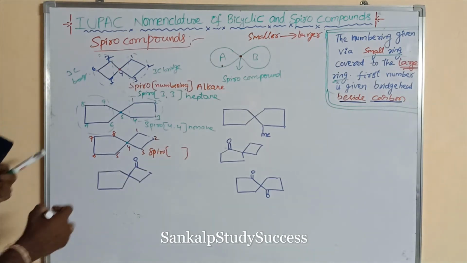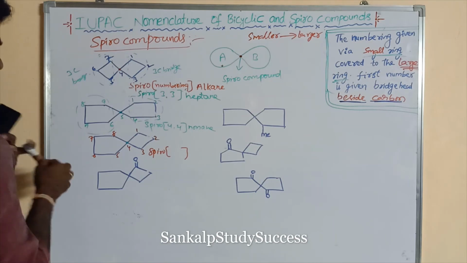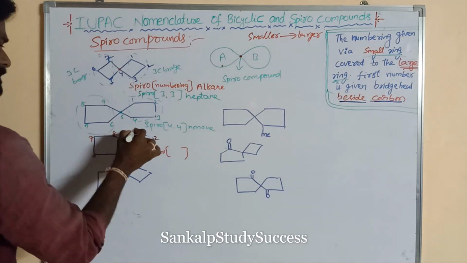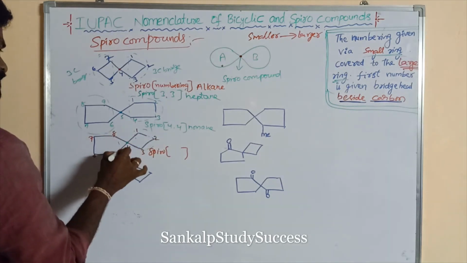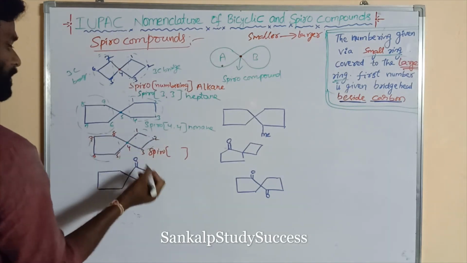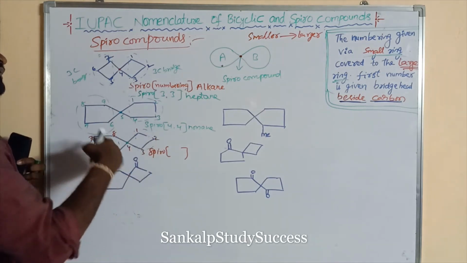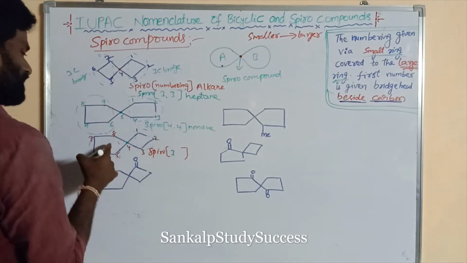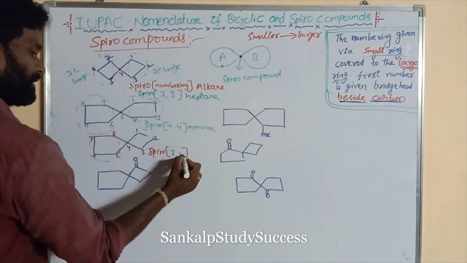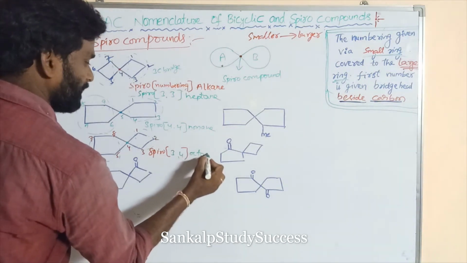So it is containing, this is a 3 carbon bridge. This is the 3 carbon bridge. So this is the 4 carbon bridge. So first we can write lower, smaller to larger. This is the smaller, 3 carbon. This is the higher, 4 carbon. 3, 4. So total 8 carbons, octane. Right.